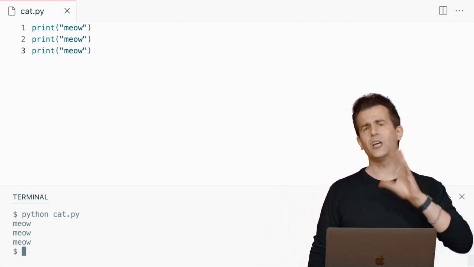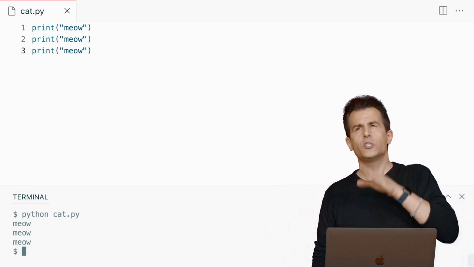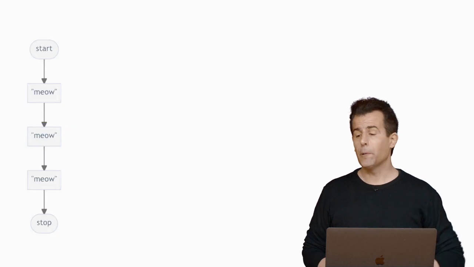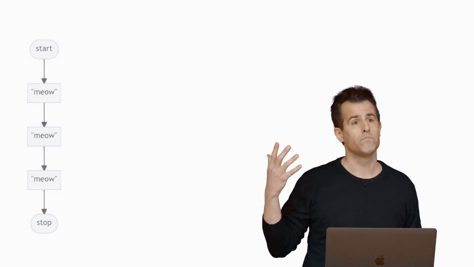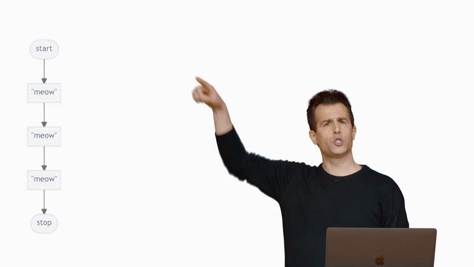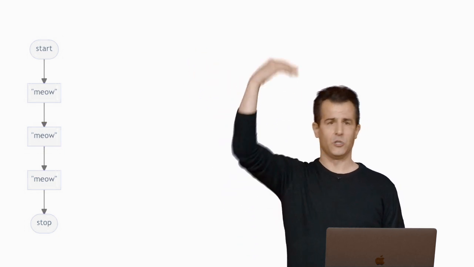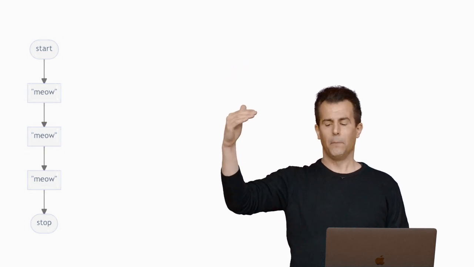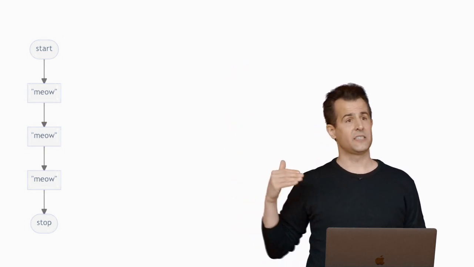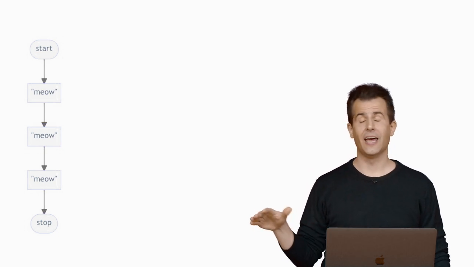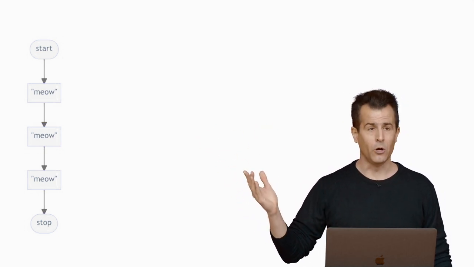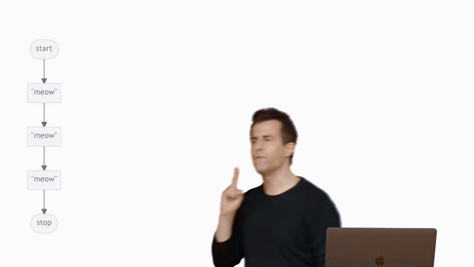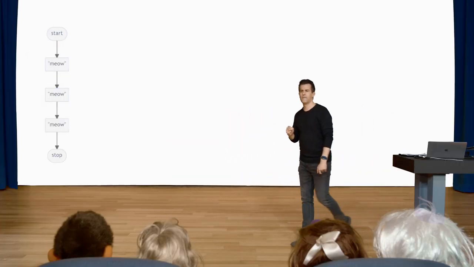And let me propose, just to help us wrap our minds around what's going on inside of the computer, that we consider this flowchart. So as before, we have this flowchart that starts with this oval, which just means start reading here. And then notice it goes via arrows to a meow, meow, meow, and then it stops. It's perfectly correct, and honestly, it's wonderfully simple, but I dare say we can find fault with my code nonetheless.